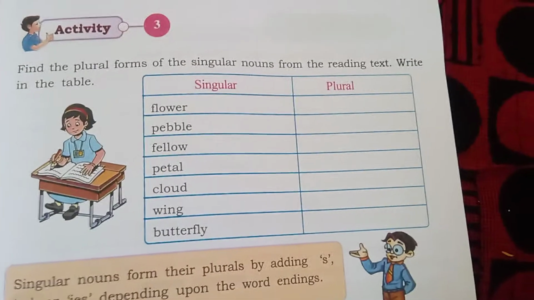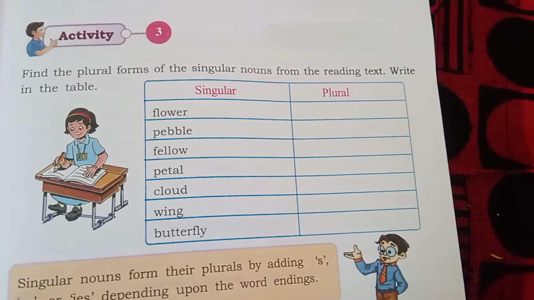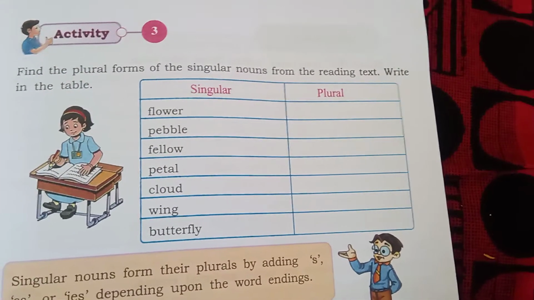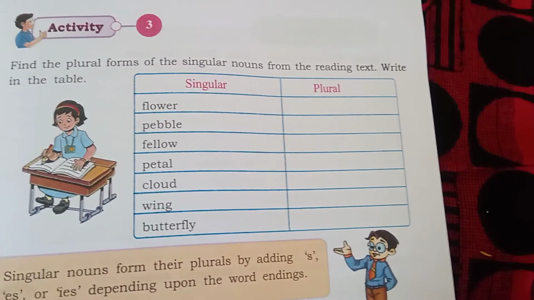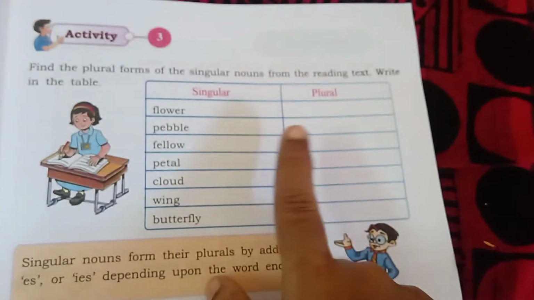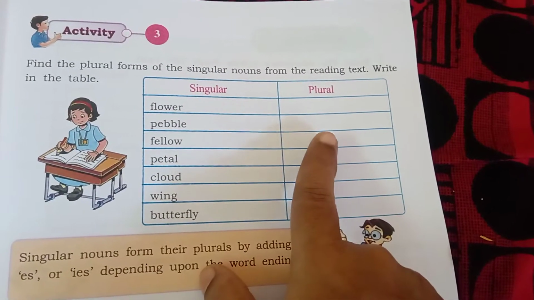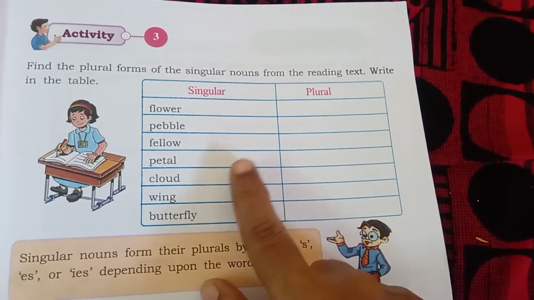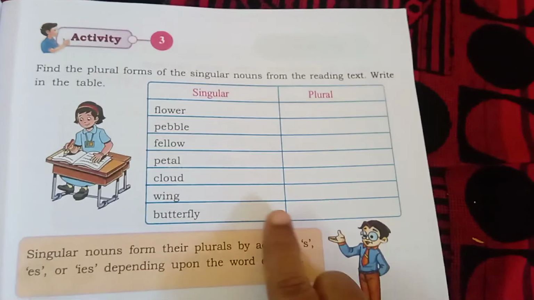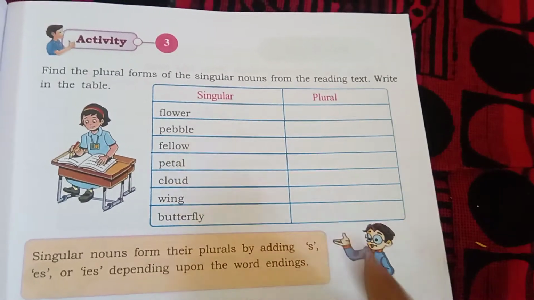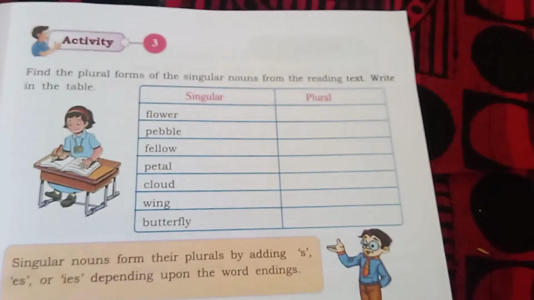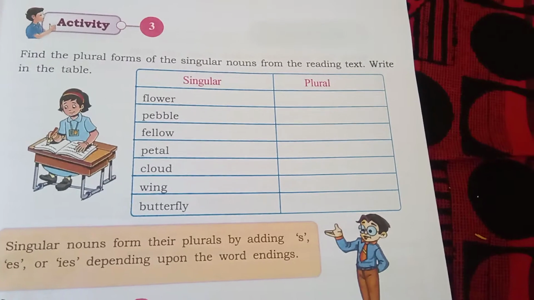Now, here you observe. Find the plural form of the singular nouns from the reading text. Write in the table. They have given flower, flowers, pebble, pebbles, fellow, fellows, petal, petals, cloud, clouds, wing, wings, butterfly, butterflies. But here spellings take an important role.